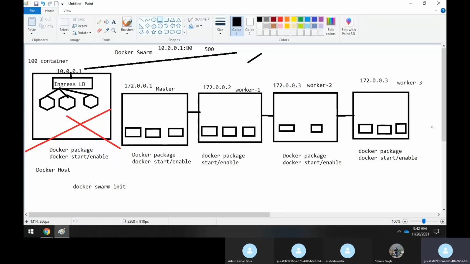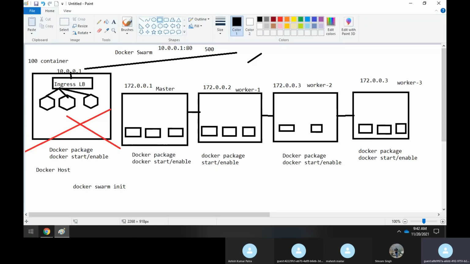Totally it will be around 100 containers.